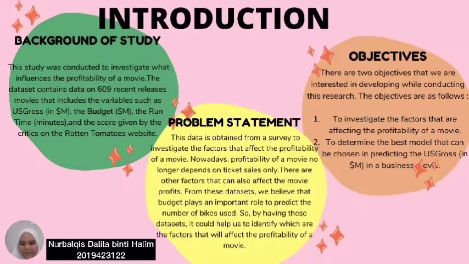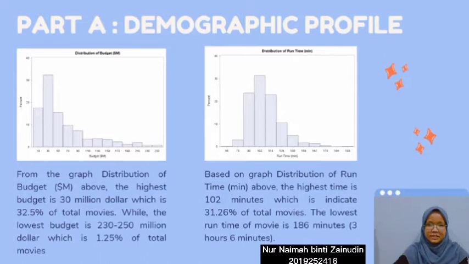Hi, my name is Nona Ima binti Zainuddin and I will continue to present about the demographic profile. From the graph of distributions of budget, the highest budget is $30 million, which is 32.5% of total movies. The lowest budget is $230 until $250 million, which is 1.25% of total movies.